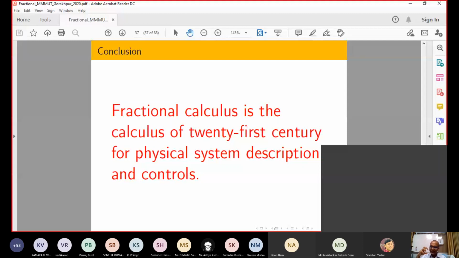Due to memory, that kind of action persists inside the system. Using fractional order integral, because a fractional order derivative itself contains some kind of integral, it is possible to capture that kind of phenomenon. I hope you agree with this answer, or if you have another.